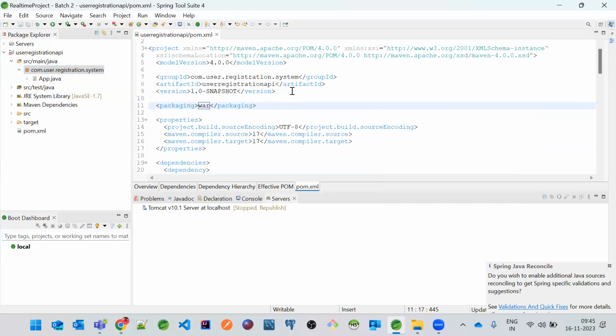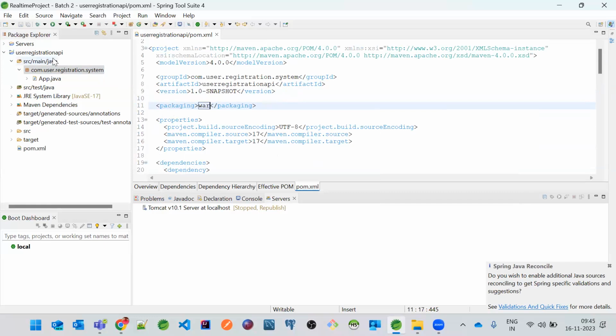There is a jar which will be used for Java Standard Edition. That means core Java. Jar is a Java archive file. War is a web archive file. Okay, so this web archive file will run only on servers. Got it? So that's the total idea.